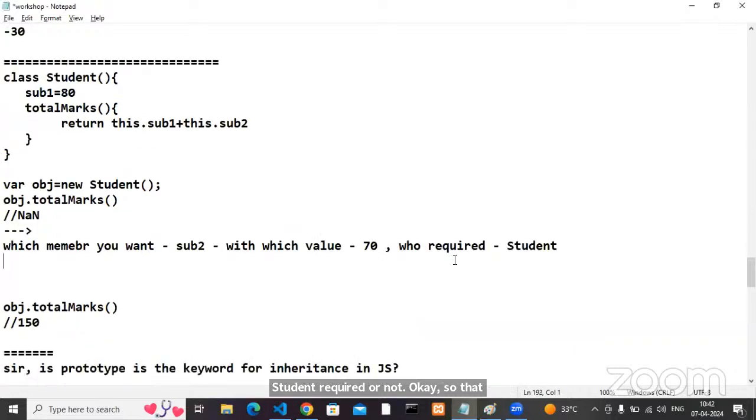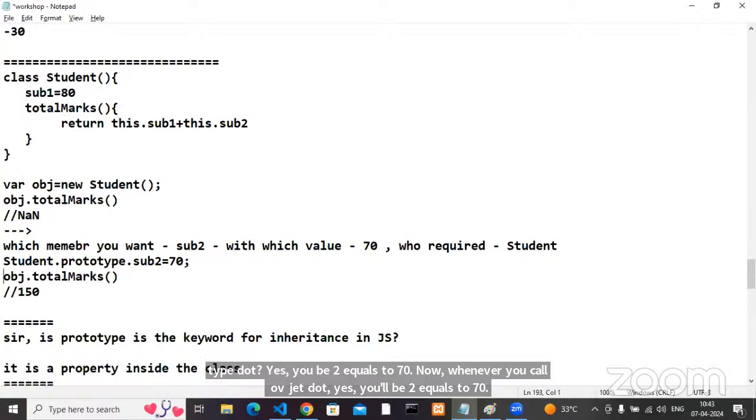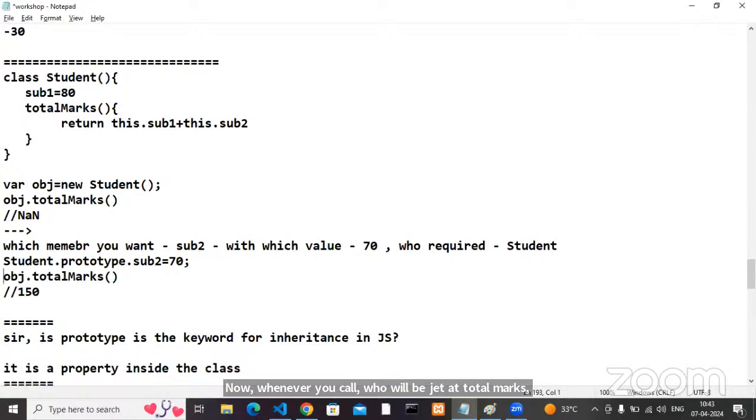Now tell me: Student dot prototype dot sub 2 equals 70. Now, whenever you call obj dot total marks, you can get the answer as 150, yes or no? Can we check it?